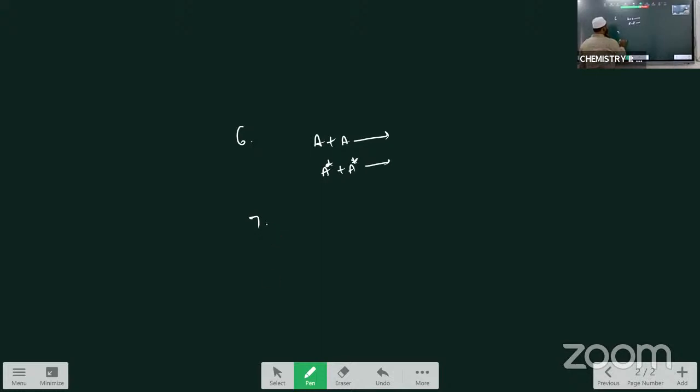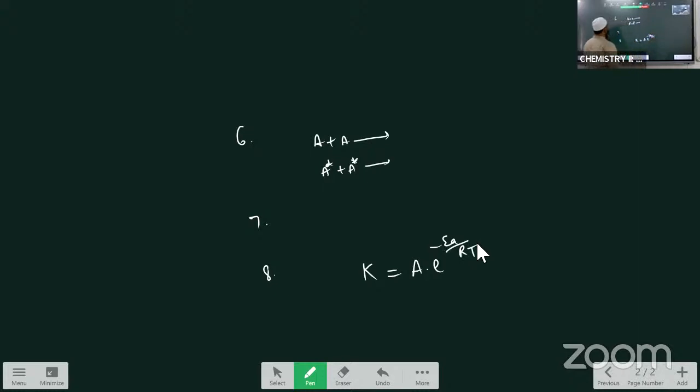And the last postulate, specific rate of the reaction. What is the meaning of that? Rate of the reaction, velocity of the reaction, is directly proportional to the temperature. If the temperature increases, speed of the reaction increases. That is given with the equation, the Arrhenius equation, k = A e^(-Ea/RT). This equation is called the Arrhenius equation.